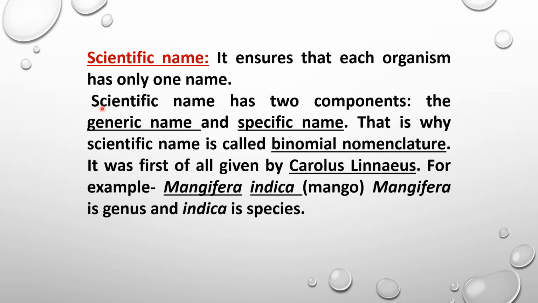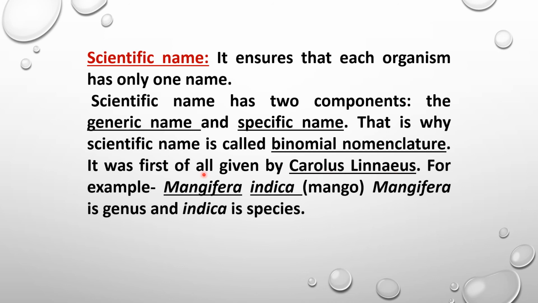So basically the scientific name has two components. One component is the generic name and another component is the specific name. And just because it has two components, it is called binomial nomenclature. That means the nomenclature which has two components is called binomial nomenclature. And that concept was first of all given by Carolus Linnaeus.